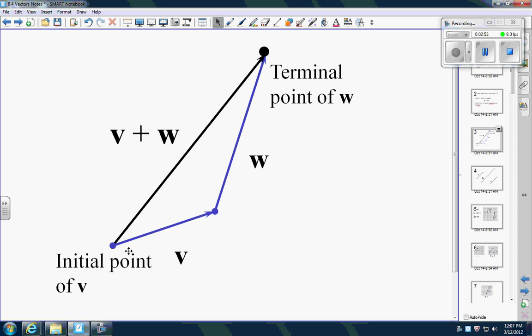You always connect these things tip to tail. So if I plot V, then I plot W, and I want the sum of these two things, it's this black vector here. It's going from where we started to where we ended. So there's V, there's W, there's V plus W. It takes a little getting used to how we work with these things.